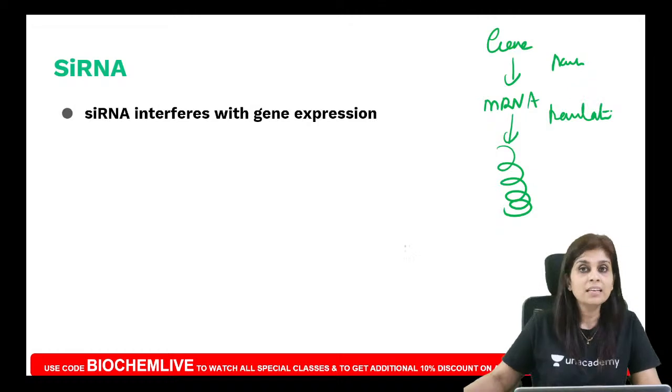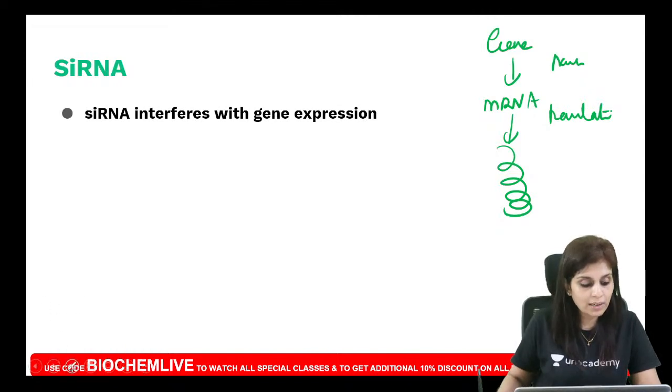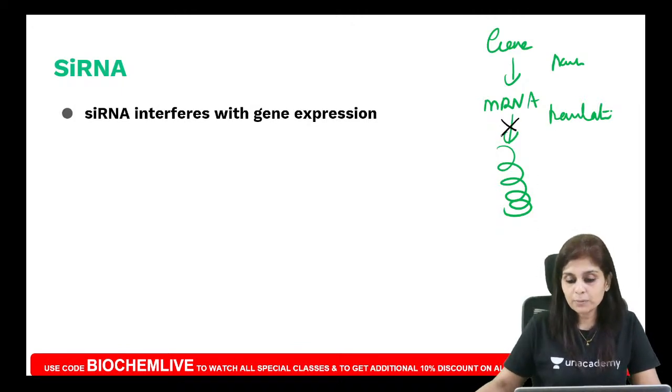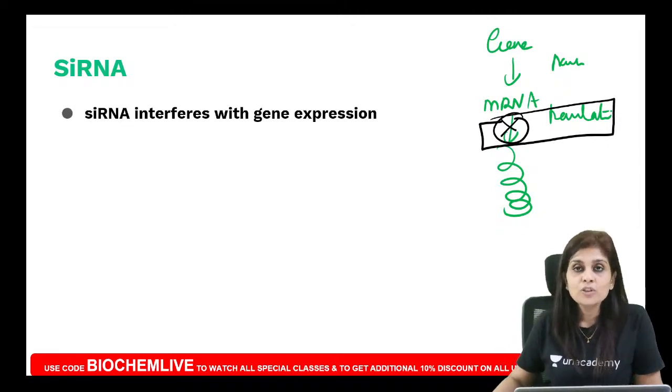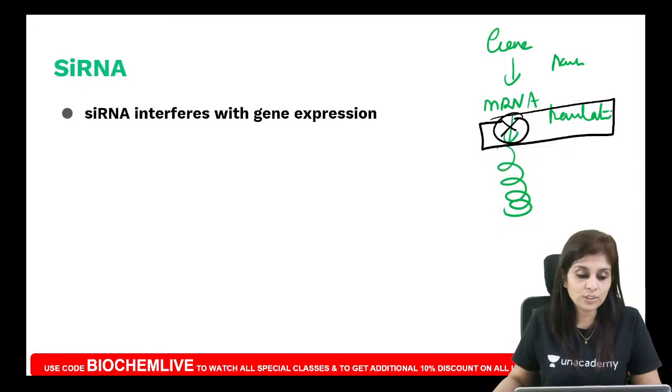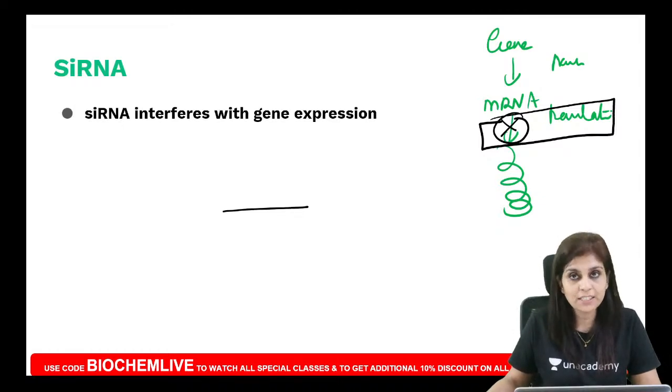This is gene expression. So whenever you say something interferes with gene expression, you should specify at what level it interferes. And siRNA interferes with gene expression at the translation level. Do you all understand this? So how does it do that? Listen to this. These siRNAs, like any other RNA, will have their own specific sequences.